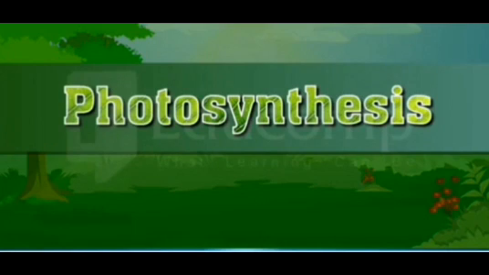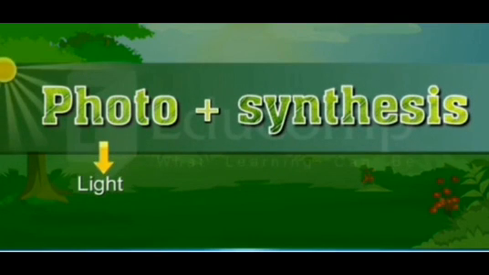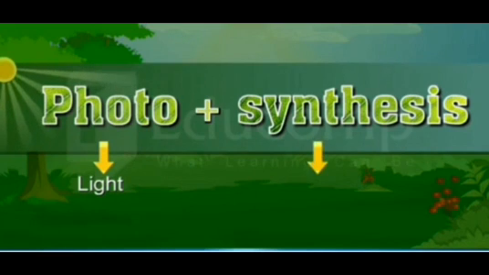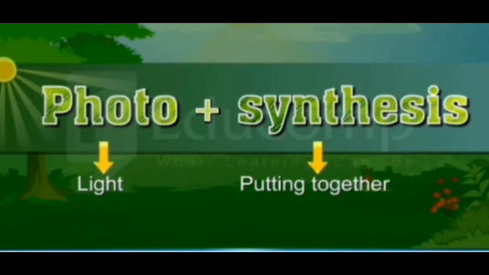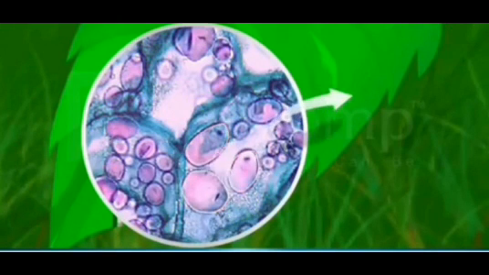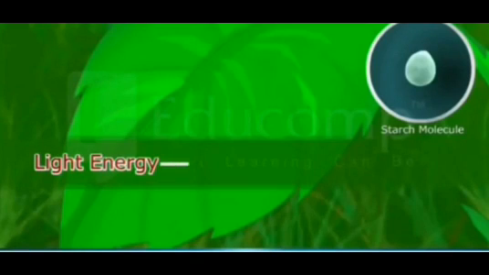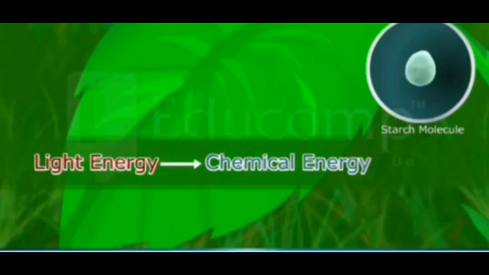Photosynthesis is made up of two words. First one is photo, which means light, and second term is synthesis, which means making or putting together. During photosynthesis, the leaves trap sunlight and use it to make sugar molecules like starch. Light energy is changed into chemical energy and stored in starch molecules.